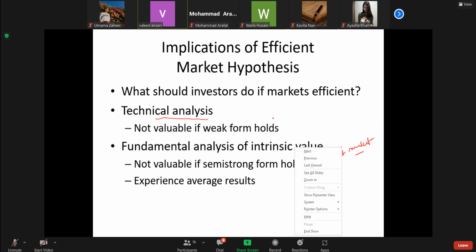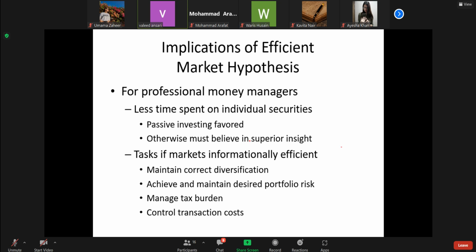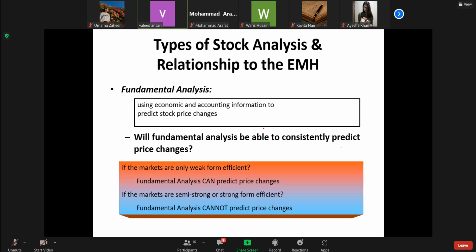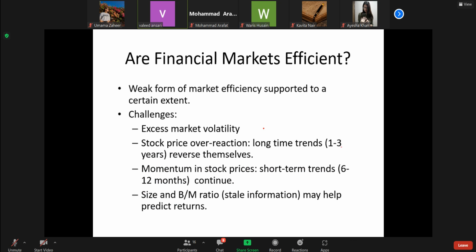Moreover, market efficiency as propounded here, in its extreme form, has not been supported by the various empirical evidence which has surfaced, for example on volatility and other things. These things are given in my slides.